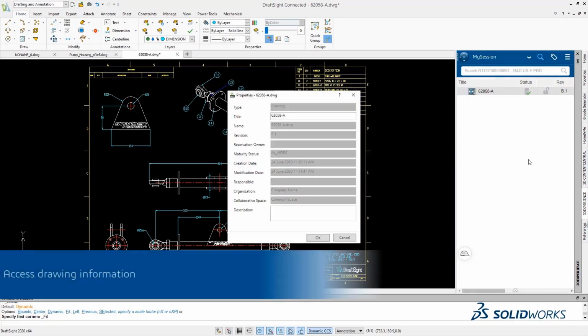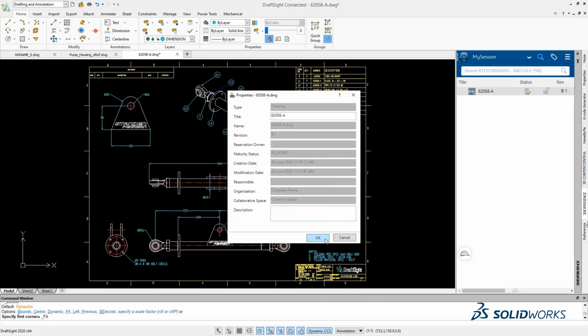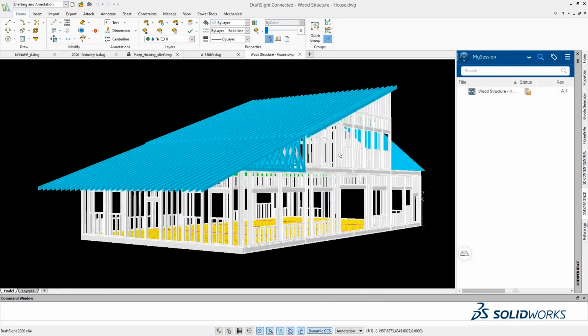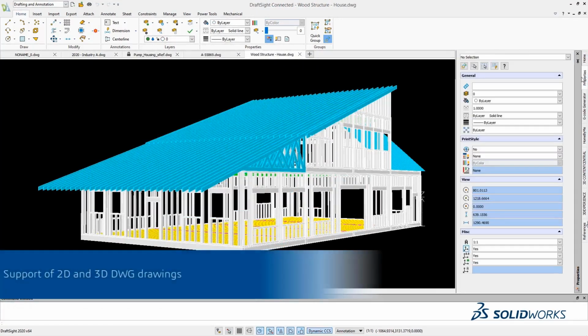You can check out the properties and access the drawing information. It's applicable to both 2D drawings and 3D DWG in DraftSight as well.